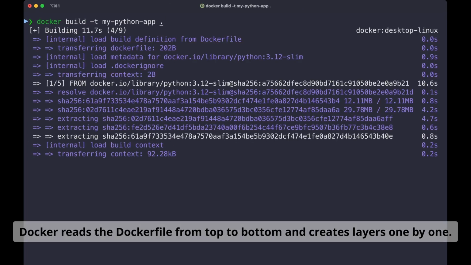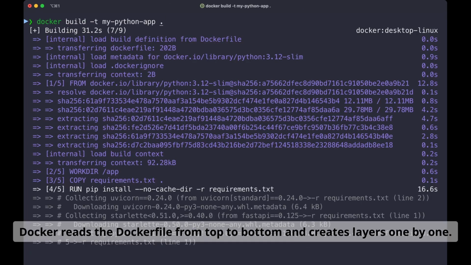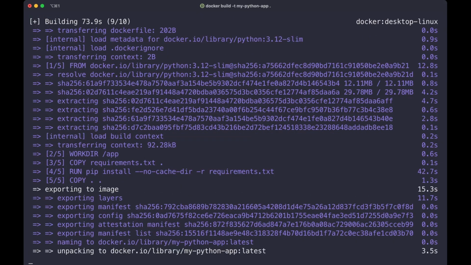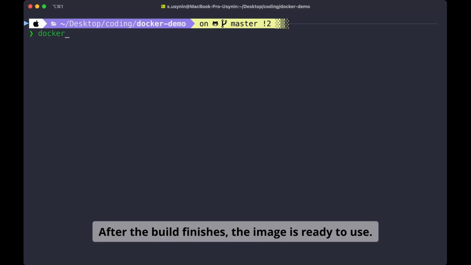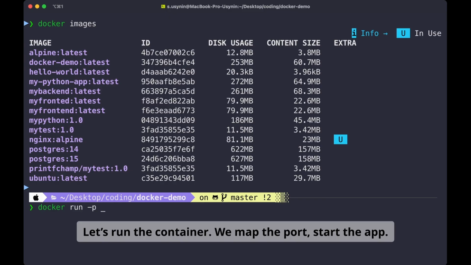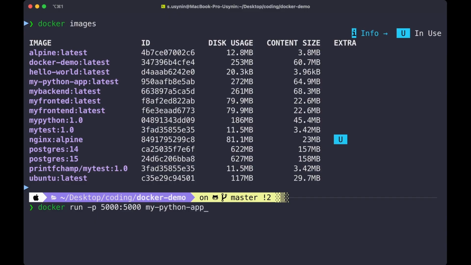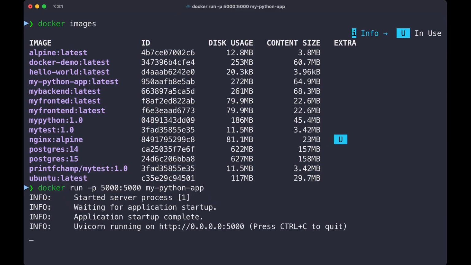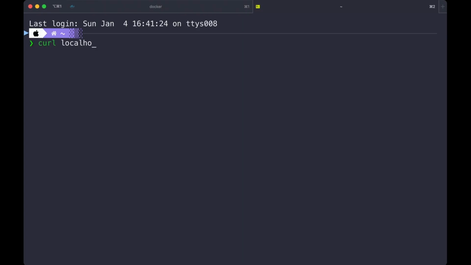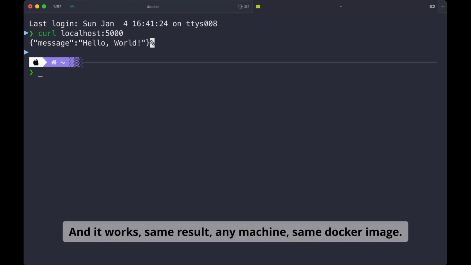Docker reads the Dockerfile from top to bottom and creates layers one by one. After the build finishes, the image is ready to use. Let's run the container. We map the port, start the app. After that, we can check our app. We can use curl and see what happened. And it works. Same result, any machine, same Docker image.